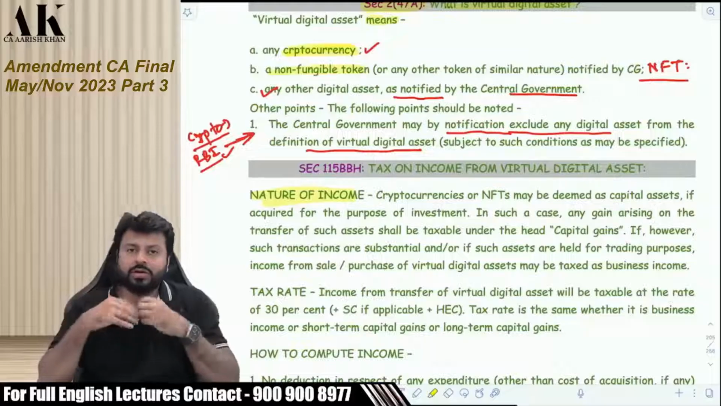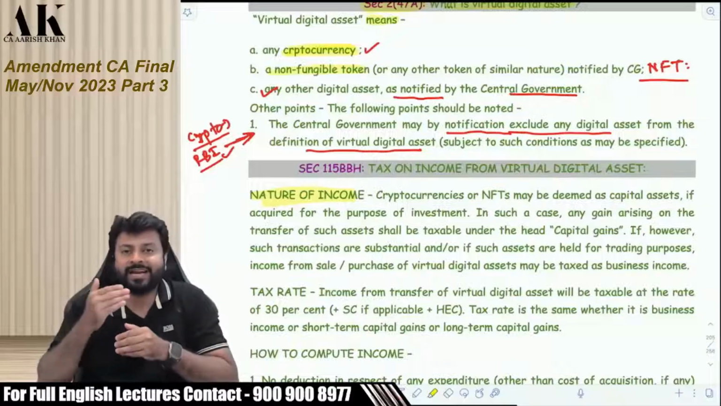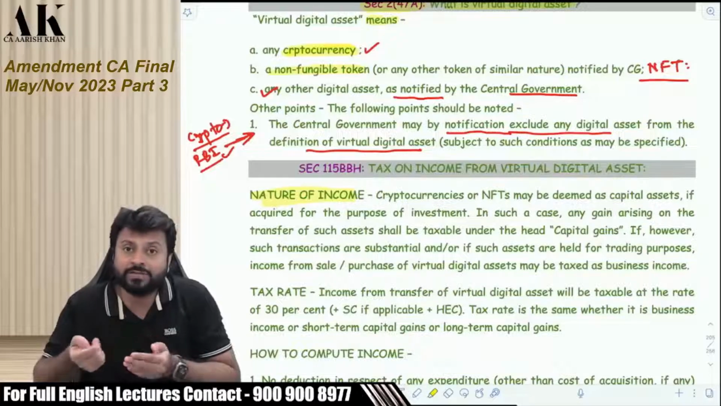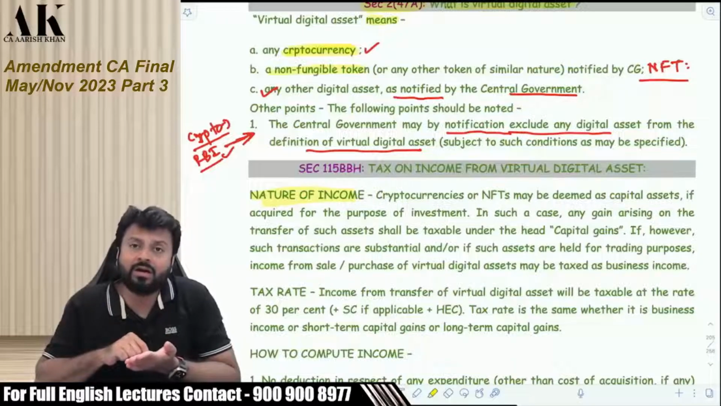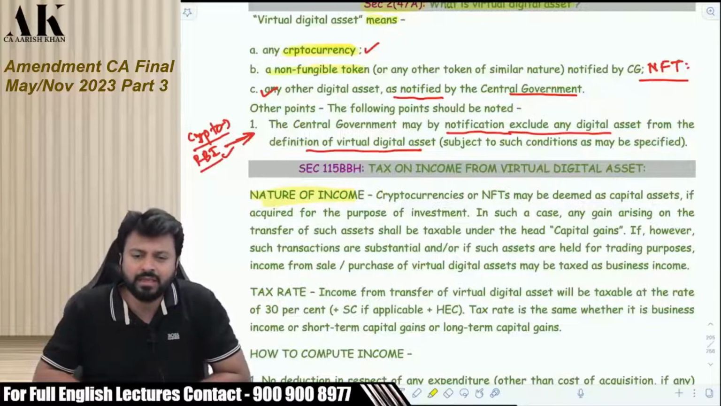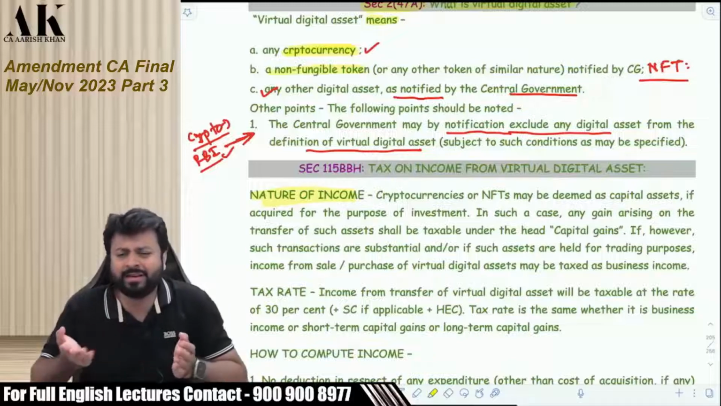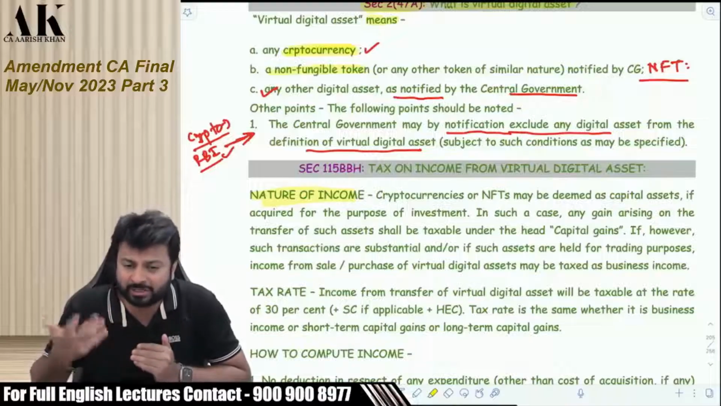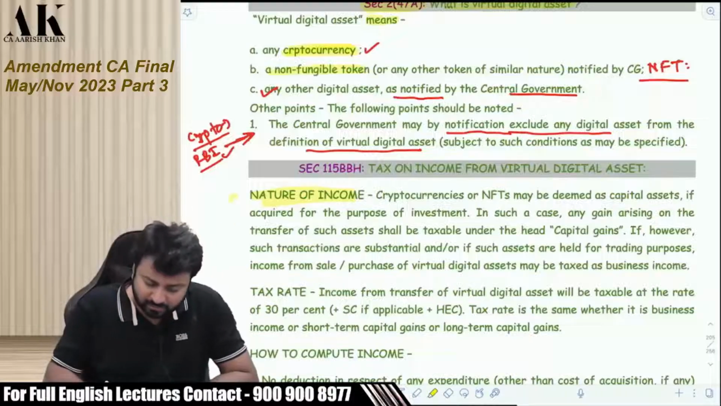I have a cryptocurrency. I am selling that cryptocurrency. With that sale, I am getting some profit. Whether that profit will be considered capital gains or PGBP depends upon the facts and circumstances of every case. By default, it will be capital gains. But if you are regularly trading in the cryptocurrency, then it can be called PGBP or business income also. That's what is written over here.